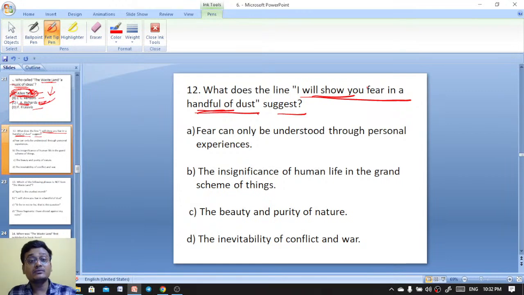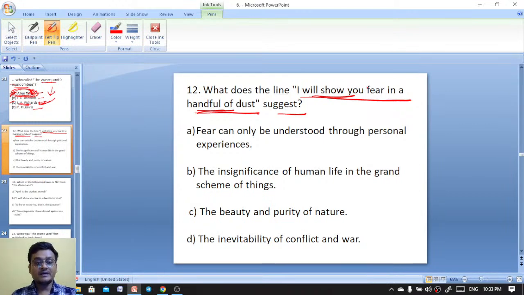What does the line "I will show you fear in a handful of dust" suggest? This important line appears in which poem of T. S. Eliot, published in 1922? That is the key clue.